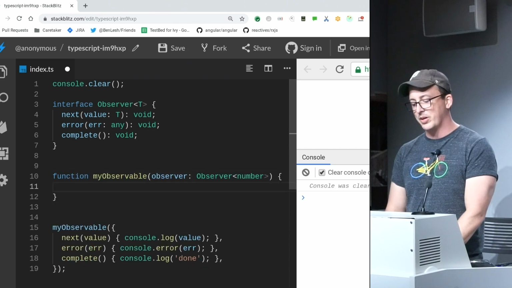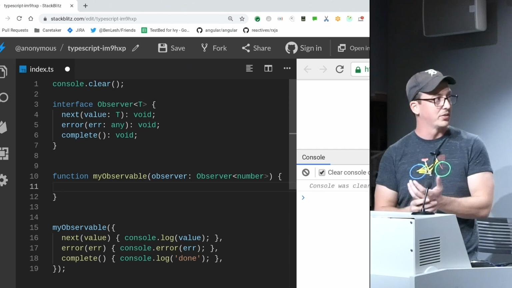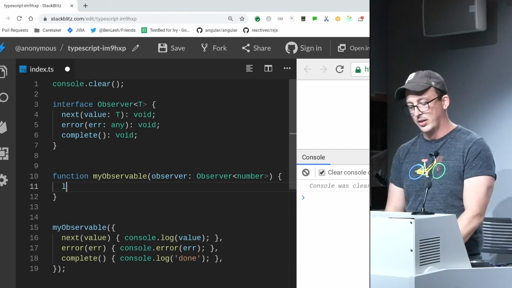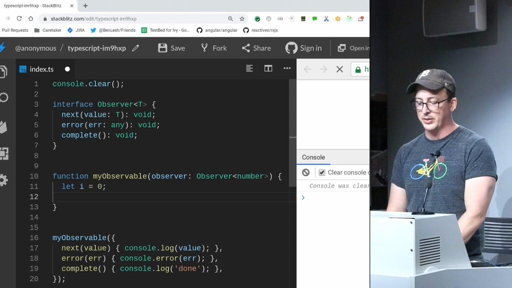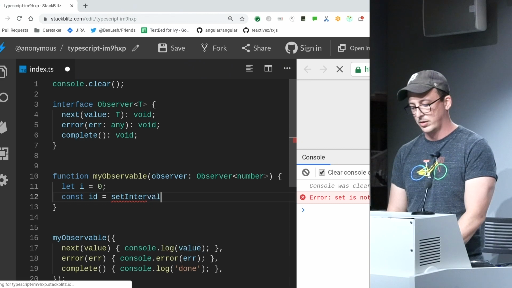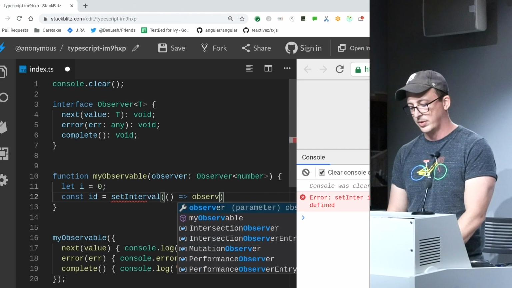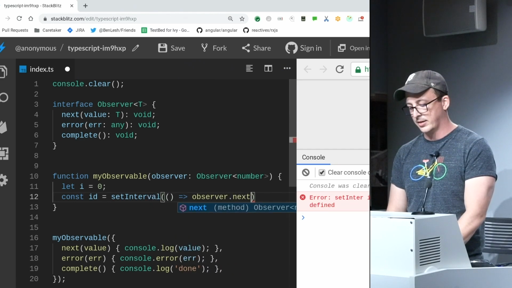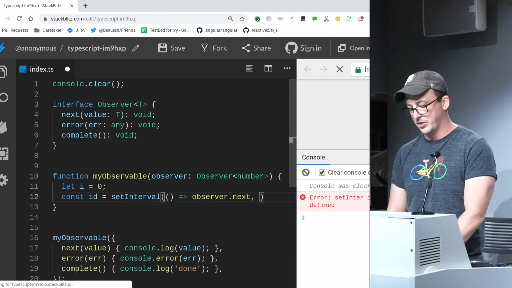So let's say I wanted to make this observe something asynchronous like an interval. I would say, okay, let i equal 1, so we have some values we can pump out, and then const id equals setInterval. I'm not going to finish it so it doesn't start spamming the console right away.